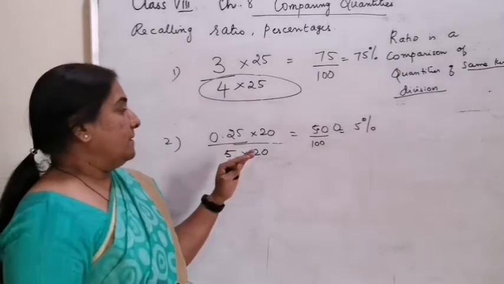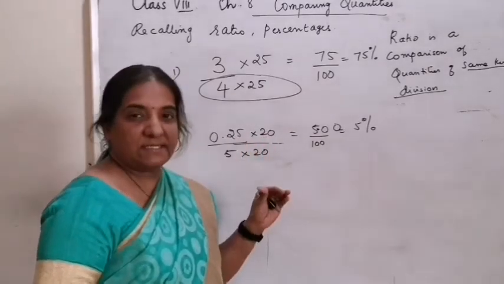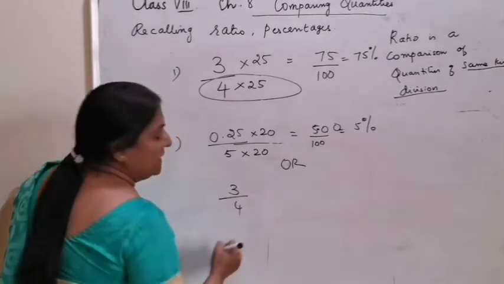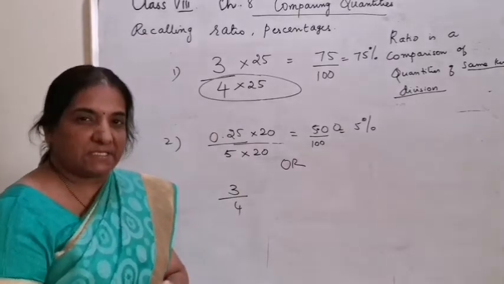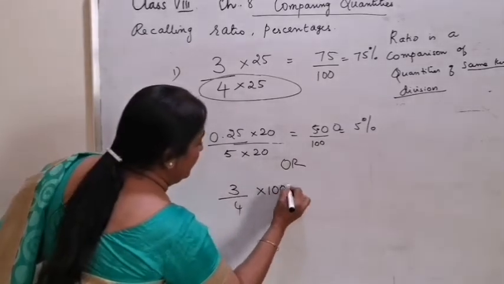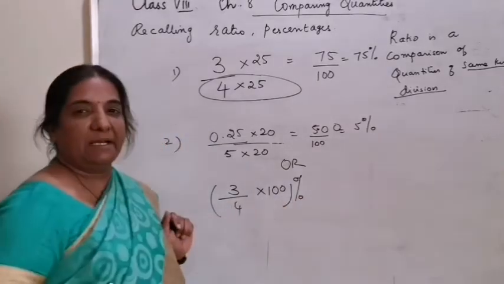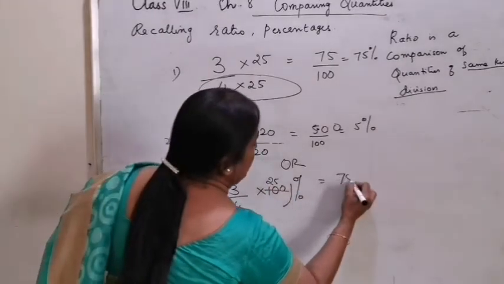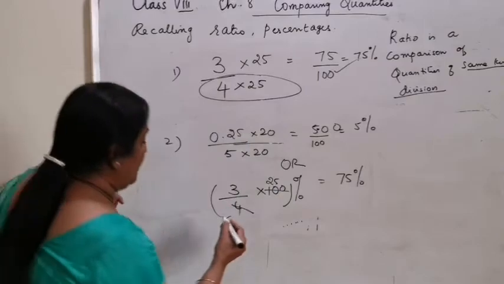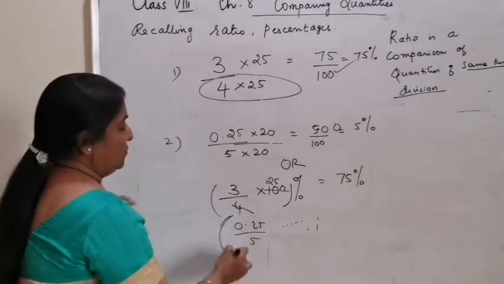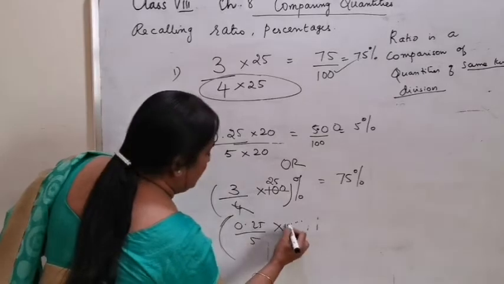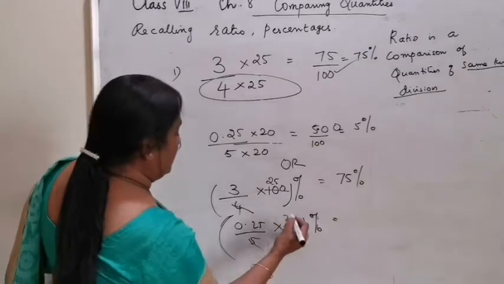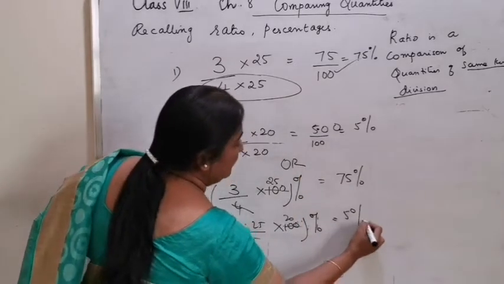Now the easier way to convert is, if you are given any number to write as a percentage, you just multiply by 100 and put a percentage symbol. What is 3 by 4 into 100? It is 75%. 0.25 by 5, you have to convert into percentage, multiply by 100 and put a percentage symbol. That means 5 and 100 get cancelled as 20. It will be the same as 5%.